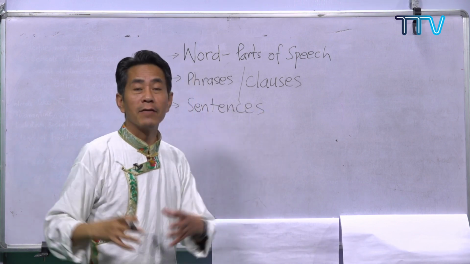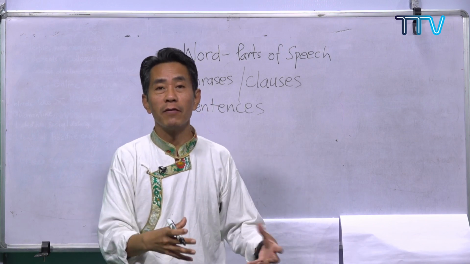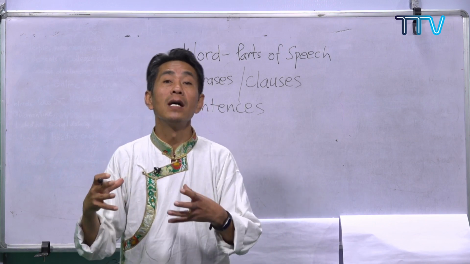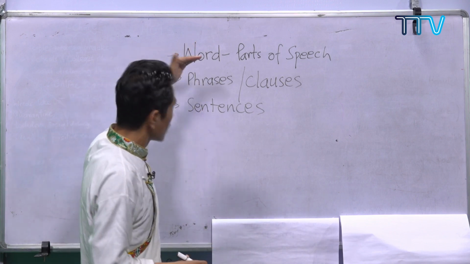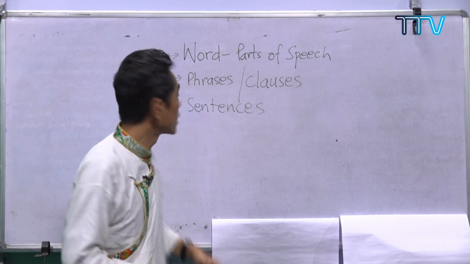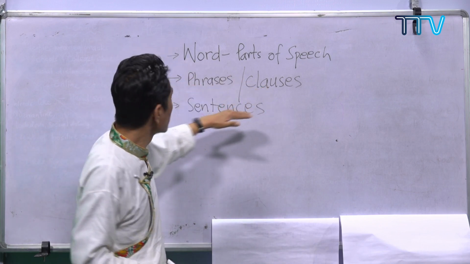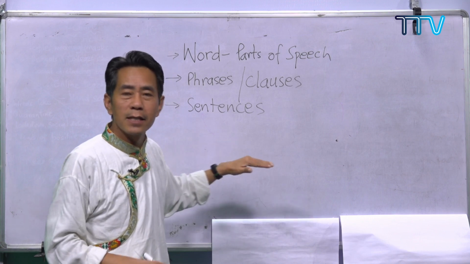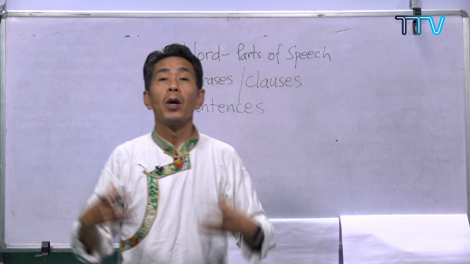There are different types of sentences. We have already done sentences based on the function and sentences based on the structure. If you see, there is a progression: word, phrases, and then clauses, and then sentences. And now, what do you call a group of sentences?